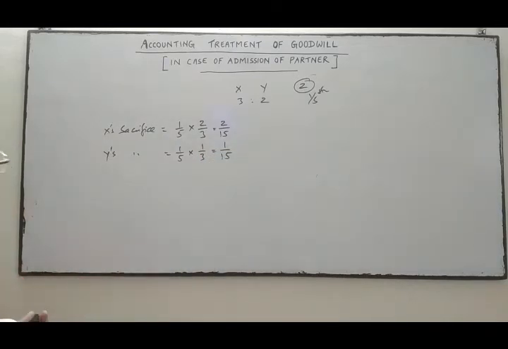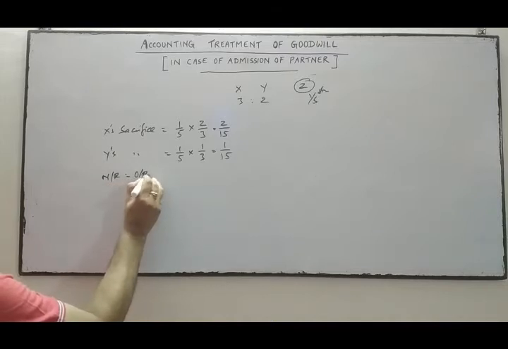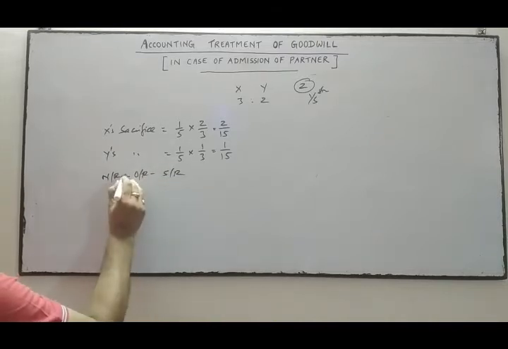This is the sacrifice. If you want to know the new ratio, the new ratio is equal to old ratio minus sacrificing ratio.